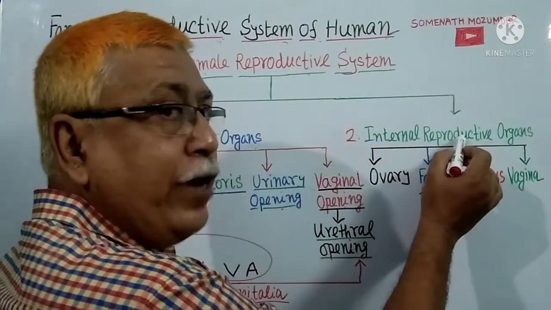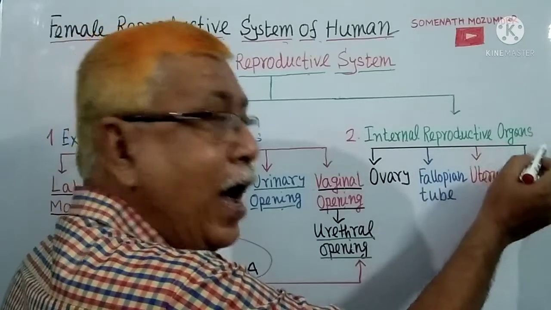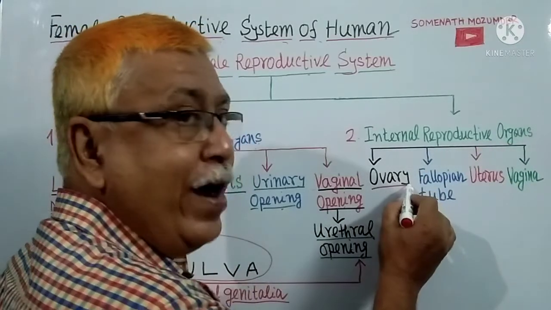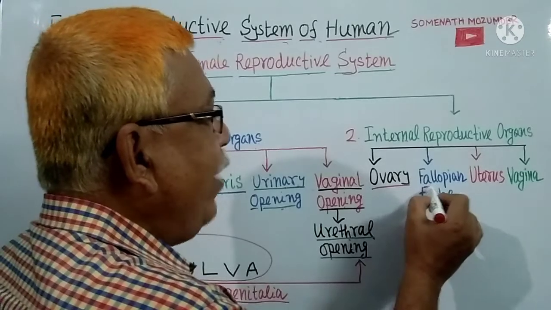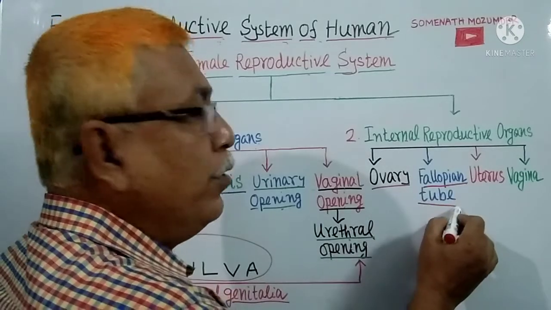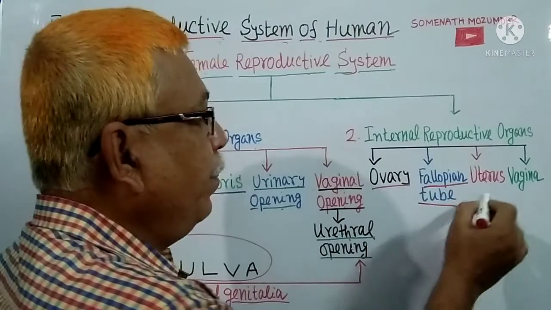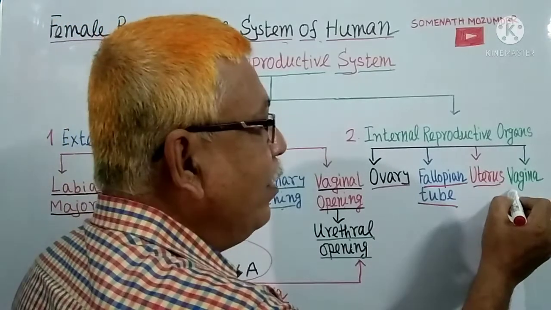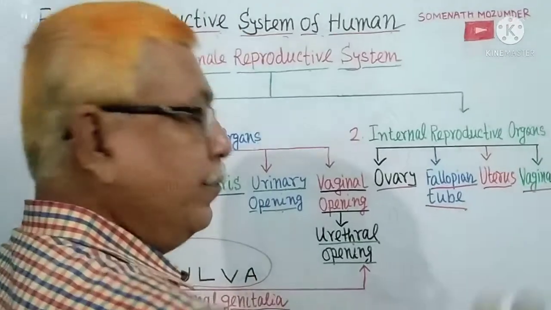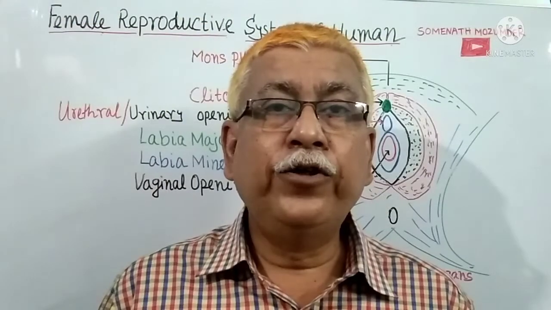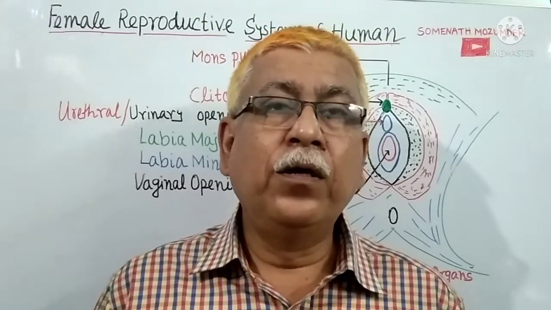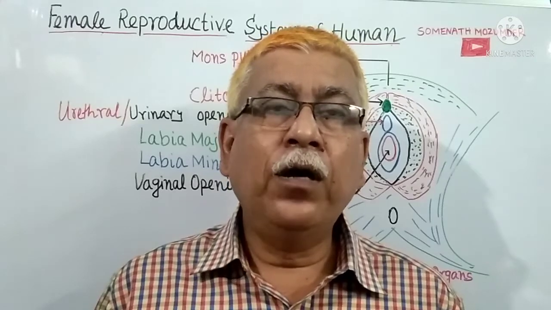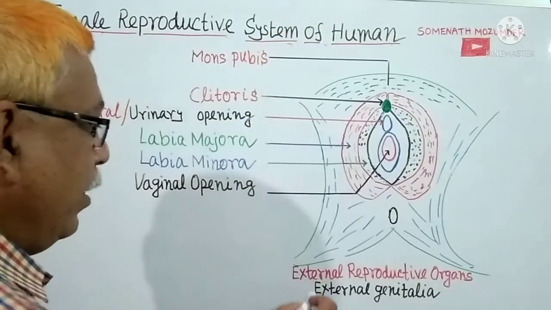Internal reproductive organs are ovary, one pair, fallopian tube, one pair, one uterus and one vagina. External reproductive parts or organs of female.